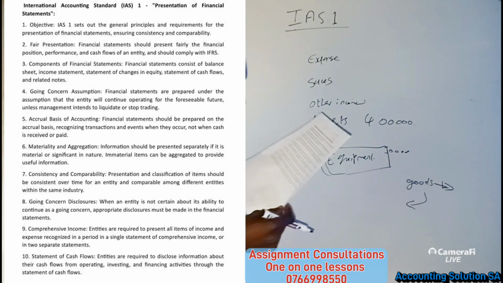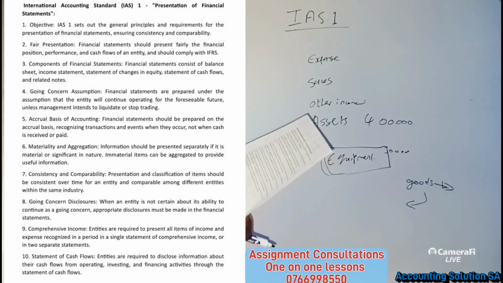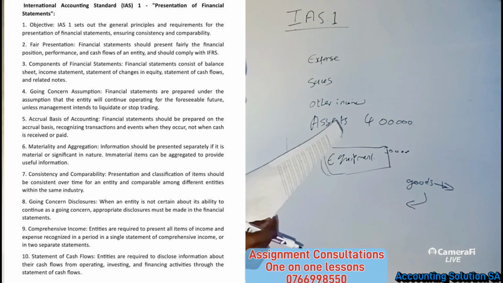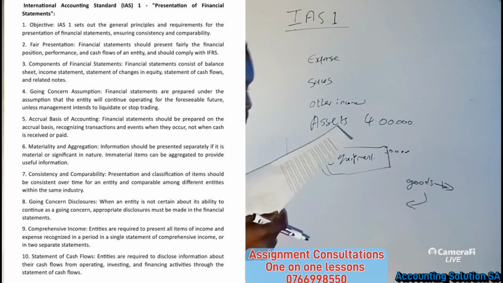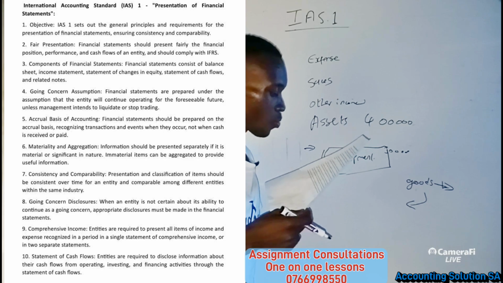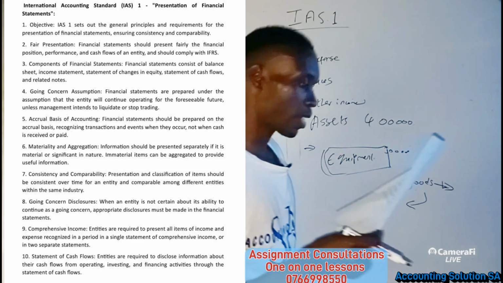Then number 6, materiality and aggregation. Information should be presented separately if it is material or significant in nature. Immaterial items can be aggregated to provide useful information. Okay, when we are talking about materiality, guys, as a company, each and every company has a different materiality.